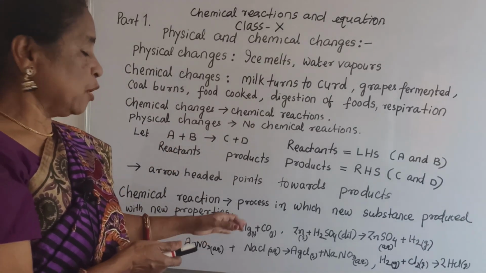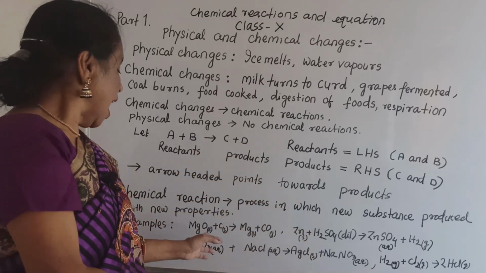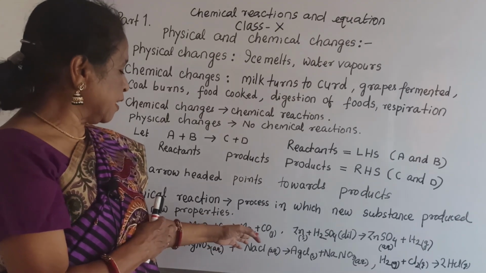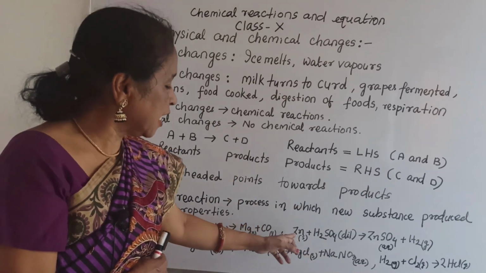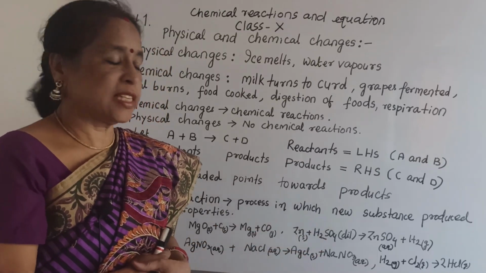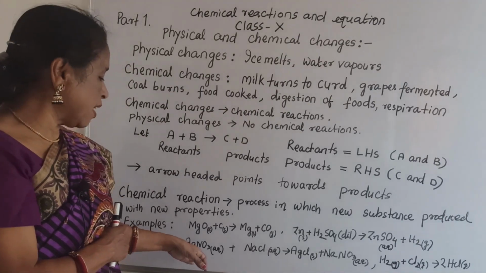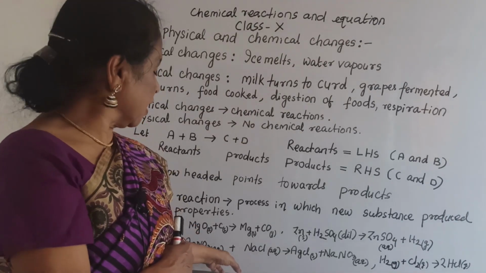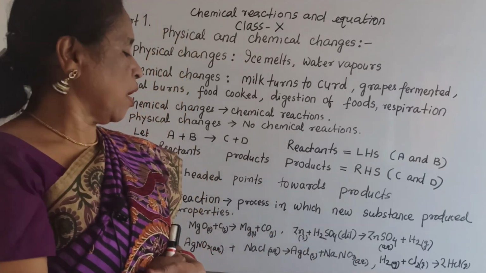Example, MgO. Later I will tell what is MgO and other things. MgO means magnesium oxide. Carbon, it gives magnesium plus carbon monoxide. Similarly, zinc plus dilute sulfuric acid gives zinc sulfate plus hydrogen. And also silver nitrate plus NaCl (aq), see here written aq, it gives AgCl(s) plus NaNO3 (aq).